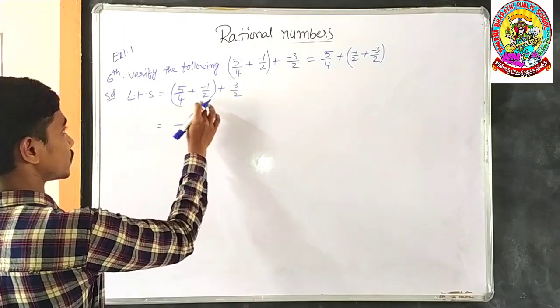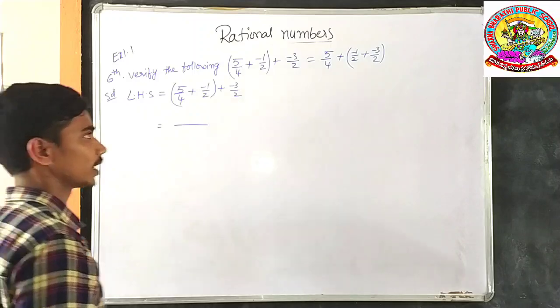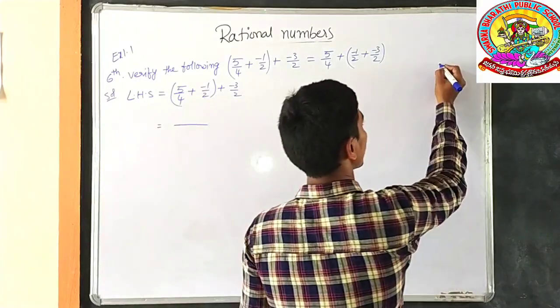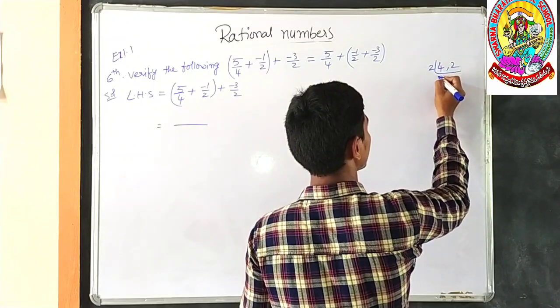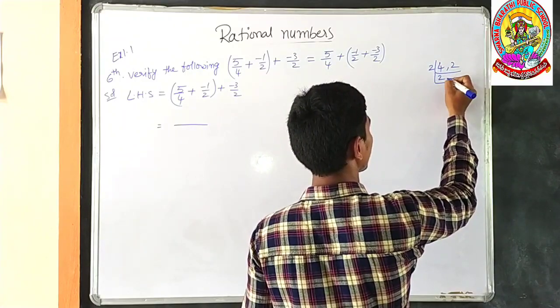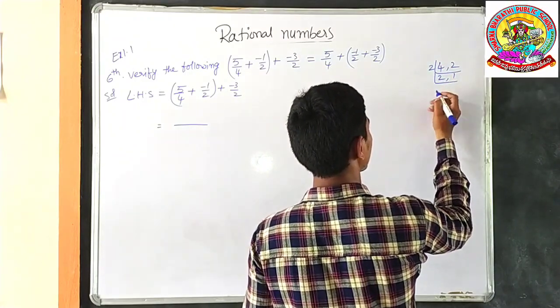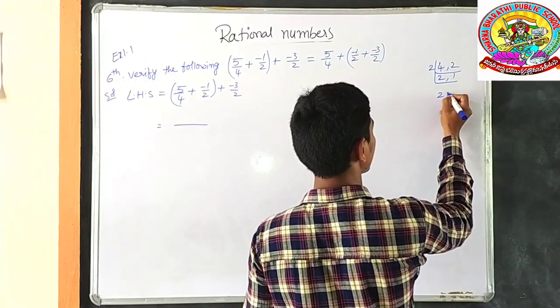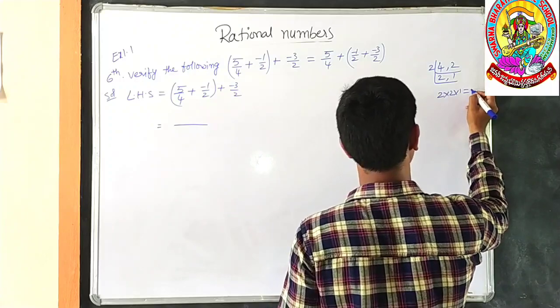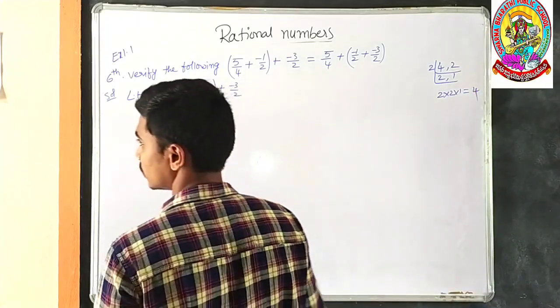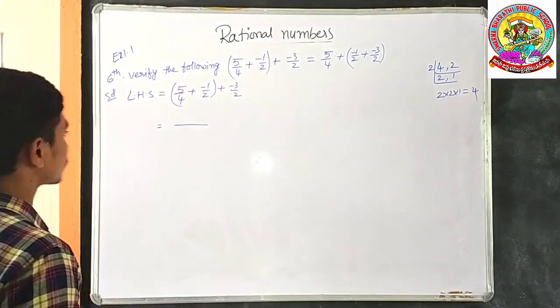So the LCM of 4 and 2. What would be the LCM of 4 and 2? In the second table, 2 times 2 you get 4. In the second table, 1 time 4 you get 4. So the LCM of 4 and 2 is 2 into 2 into 1. 2 2s are 4, 4 1s are 4. So the LCM is 4.